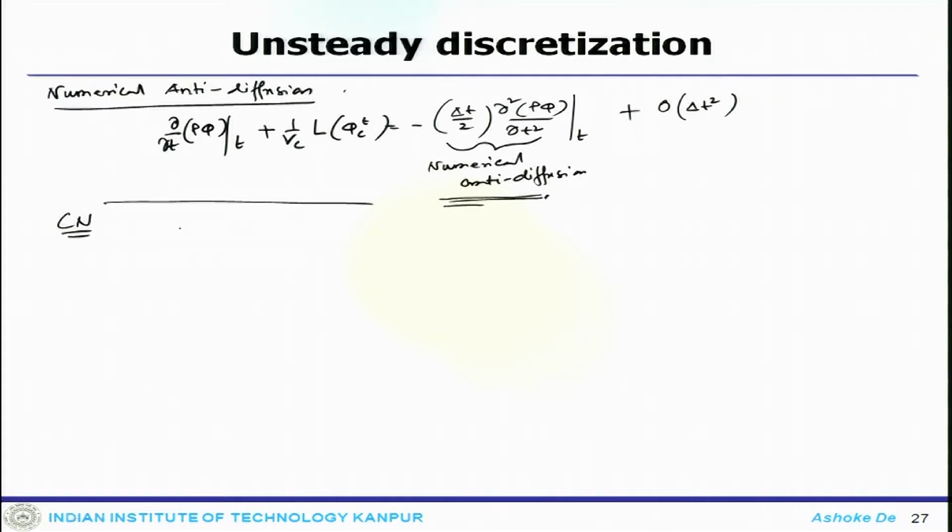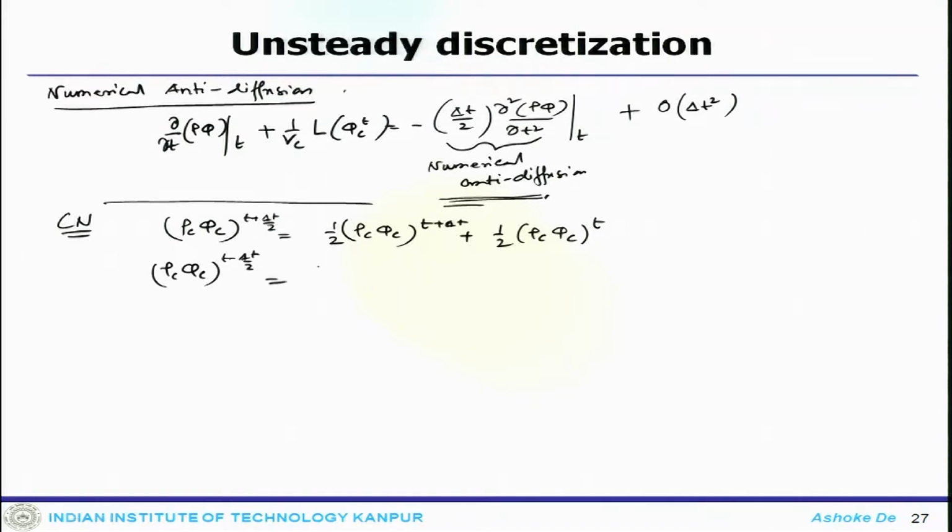If you have a uniform time step, that can be written as rho c phi c at t plus del t by 2 expressed as half of rho c phi c at t plus delta t plus half of rho c phi c at t, and rho c phi c at t minus delta t by 2 is written as rho c phi c at t plus half of rho c phi c at t minus delta t.